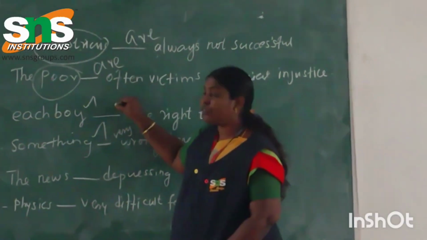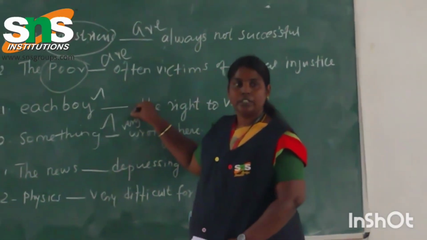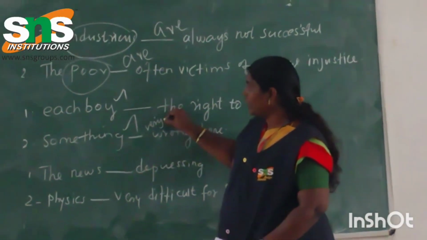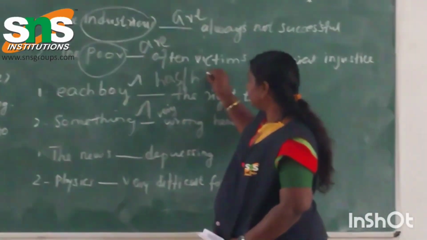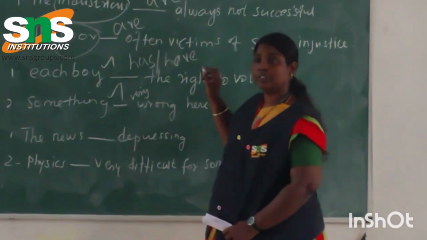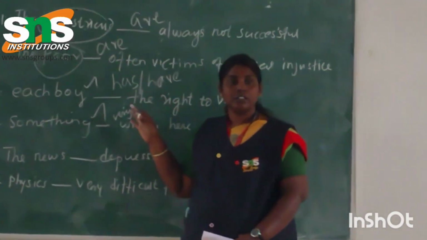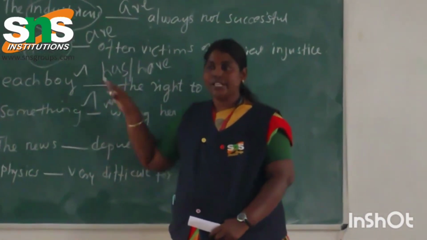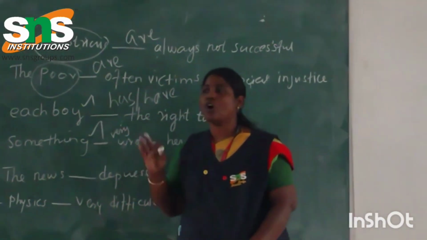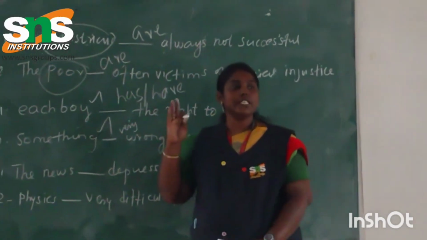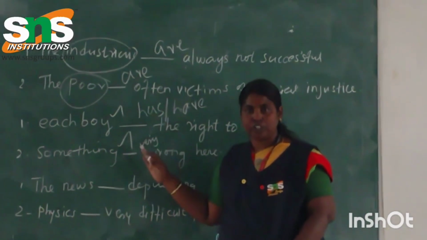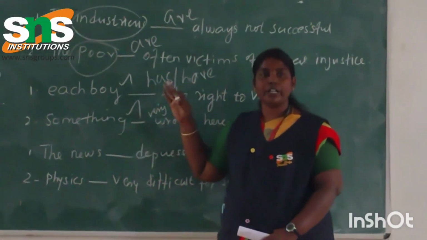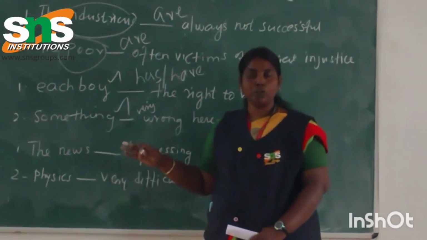So what verb form will come here? Each boy. Why don't we use "have"? Whether it is has or have? Has. Why? Because the rule is that indefinite pronouns always take only the singular form of your verb. சொல்லுங்க ஏன் have place பண்ணுனா? What are all the things called indefinite pronouns?